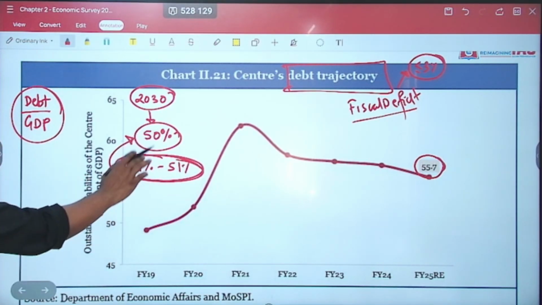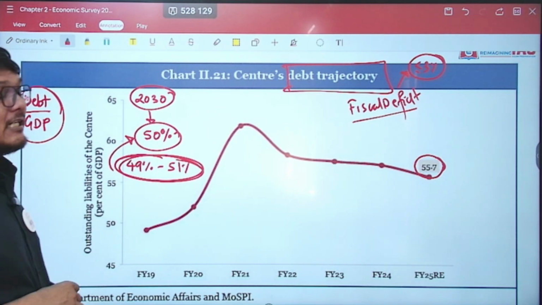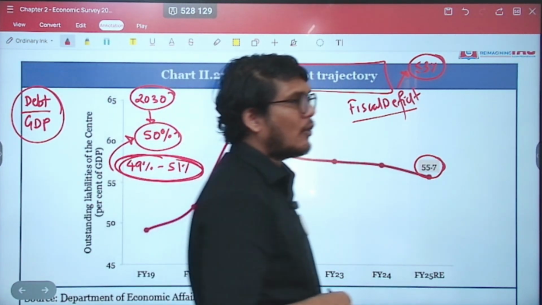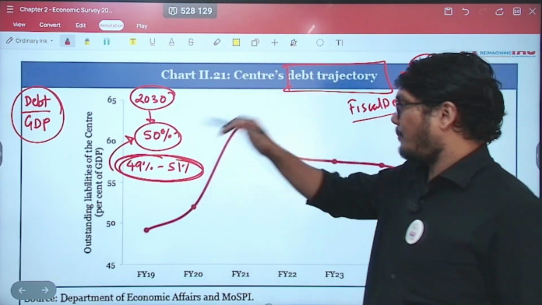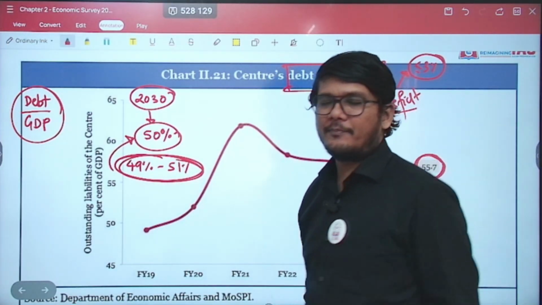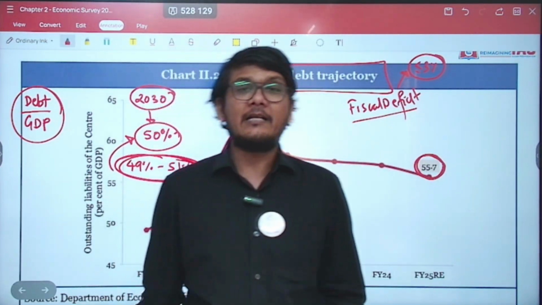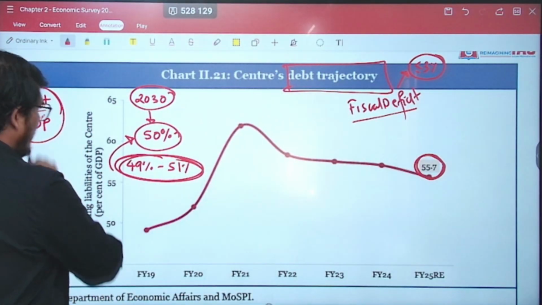What will we be maintaining? Debt to GDP ratio. So if India's GDP is $4.18 trillion, that means India's debt will be presently 55.7% of that GDP. That means slightly over $2.2 trillion. Now this looks like a huge number.